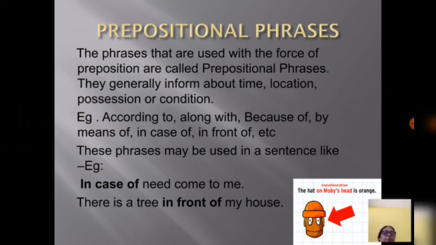So in this way you can use them in a sentence. See one picture I have pasted here. The hat on Moby's head is orange. Now "on Moby's head" is a prepositional phrase because it is telling about the place of the hat. So these are the 5 types of phrases.